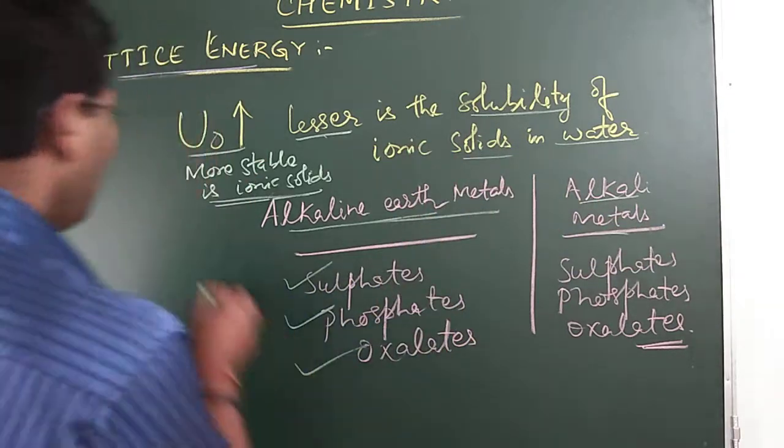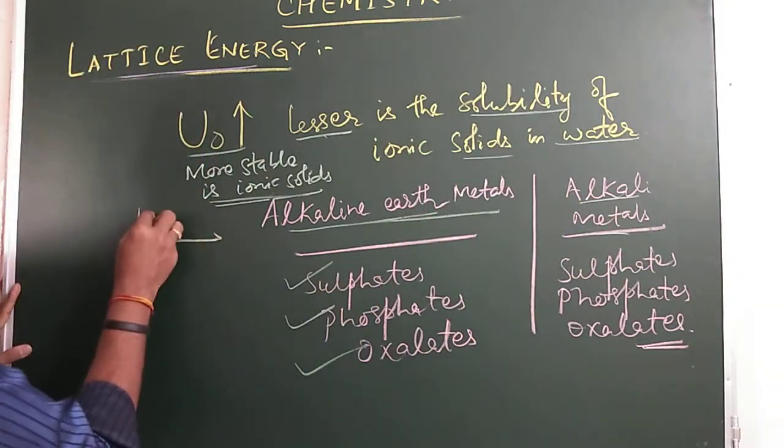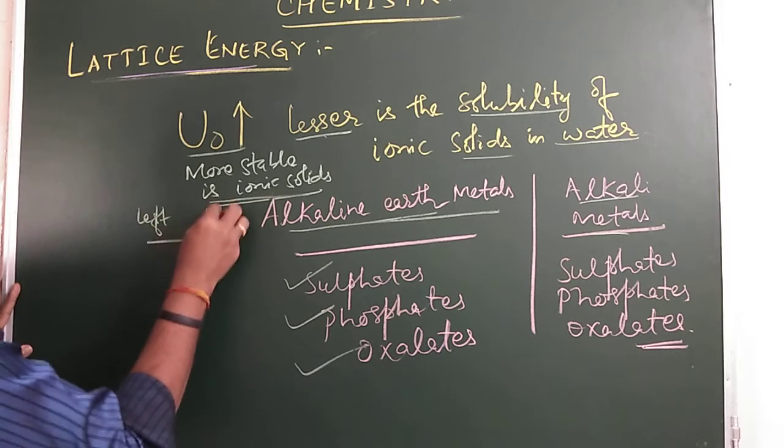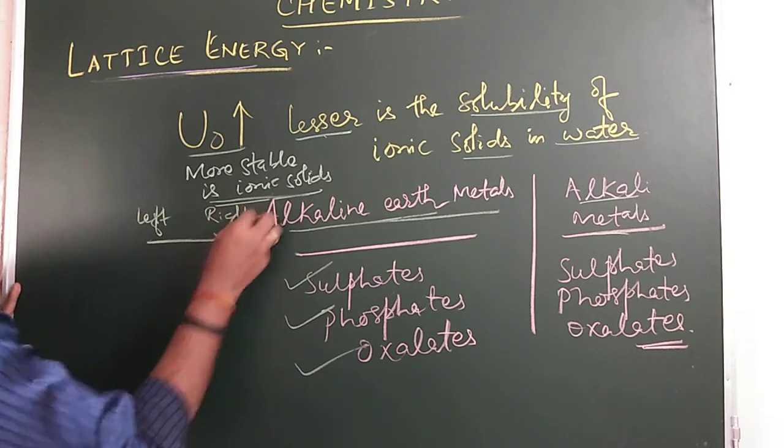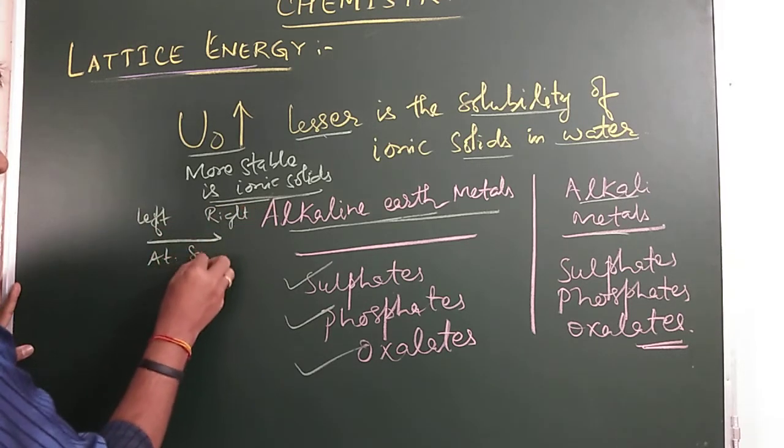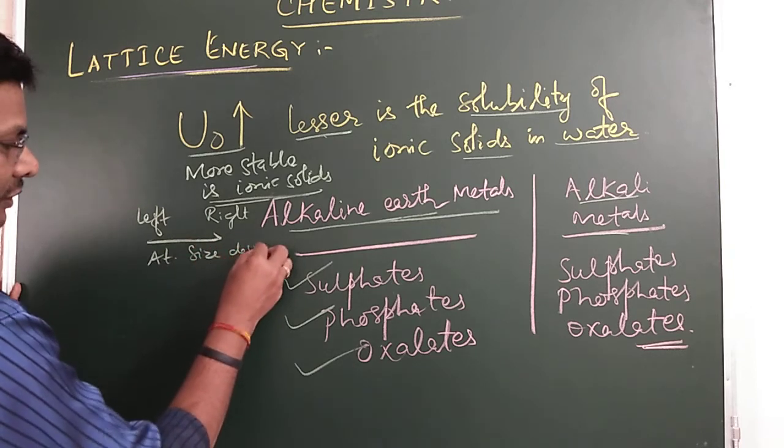The reason being, when you go from left to right in a period, what happens? The atomic size decreases.